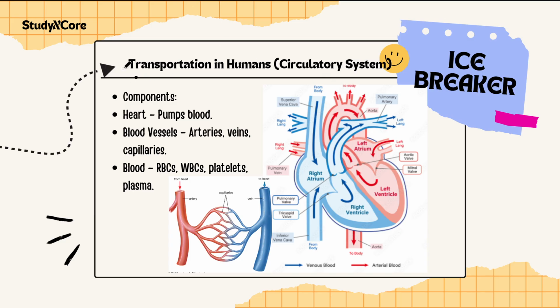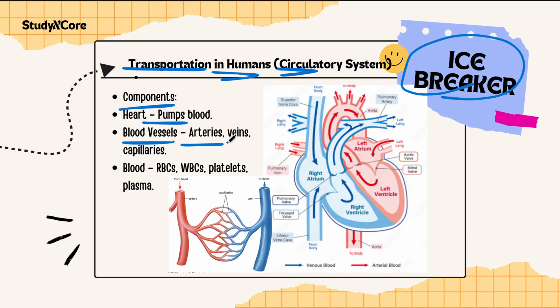So we are now going to learn what transportation in humans is, in the circulatory system. So first we need to know the components. So guys, this is an icebreaker, which means this will compulsorily come in your examination. That is what an icebreaker means. So first, the heart pumps the blood. Blood vessels means arteries, veins, and capillaries. Blood contains RBC, WBC, platelets, and plasma.